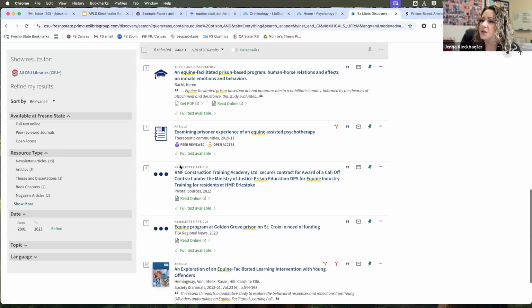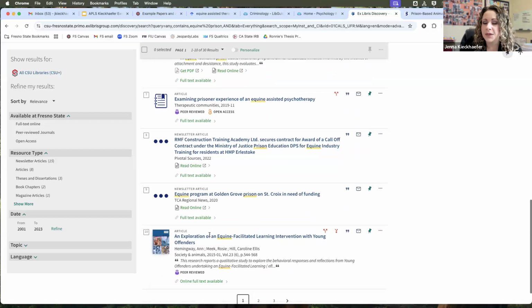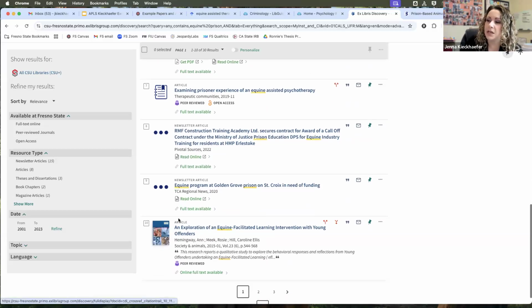What else? This is a newsletter article. Again, I didn't filter to peer-reviewed journals. This is not going to be super helpful. The only time I would potentially use it is in an introduction for basic facts, but I'm not going to count this as evidence or science, basically. This is regional news, which is not something that's going to be super helpful. So keep an eye on what your references are. If you just want to cut out the theses, dissertations, and newsletters, just hit the peer-reviewed journal articles, and that'll get rid of those things.